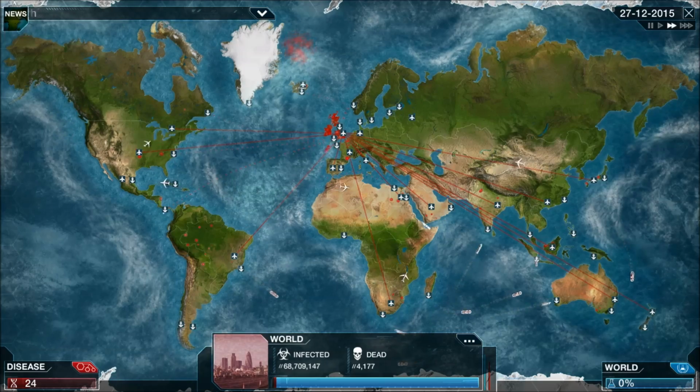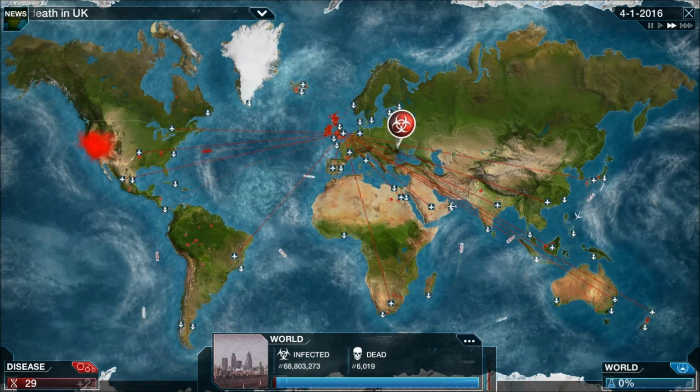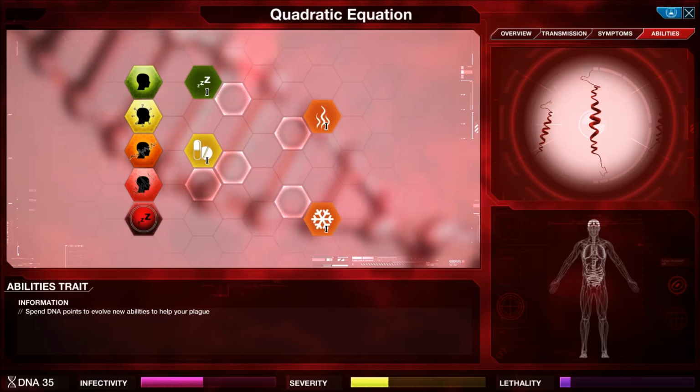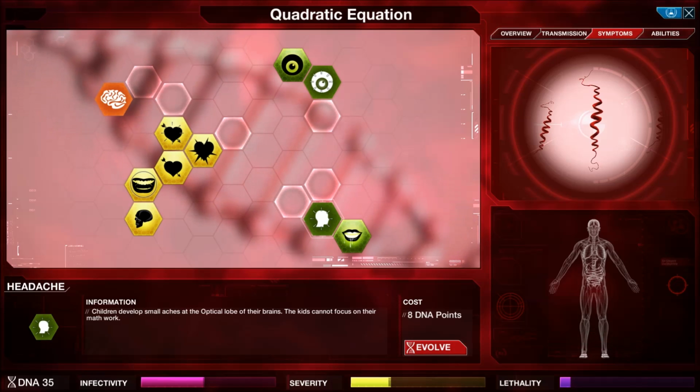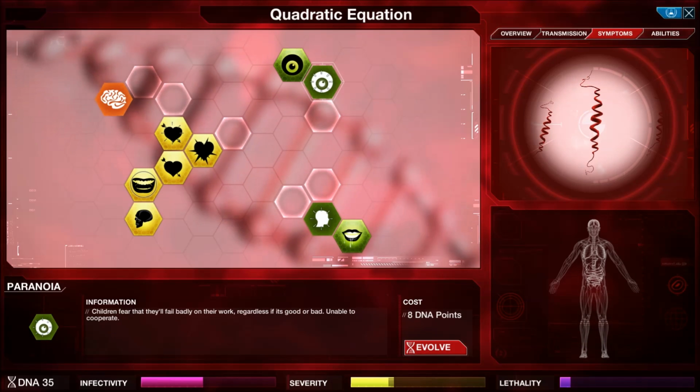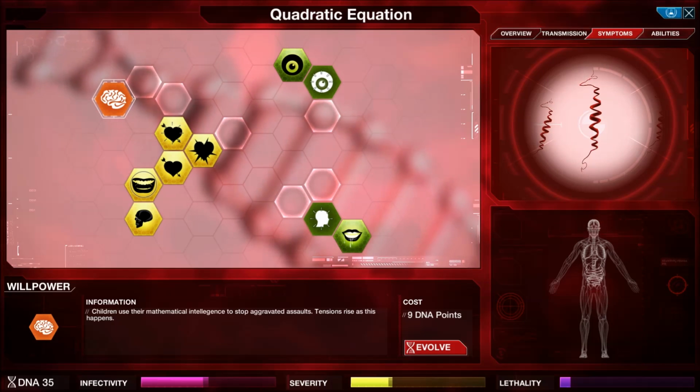We've got a race on our hands now, ladies and gentlemen. The world is working on a cure for mathematics. Good luck, mathematics cannot die. So, headache or paranoia? Could do willpower. Code won't.